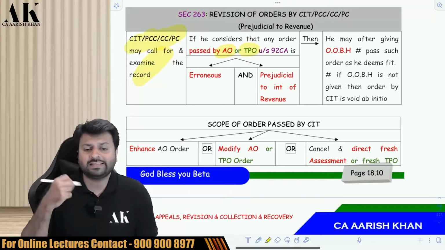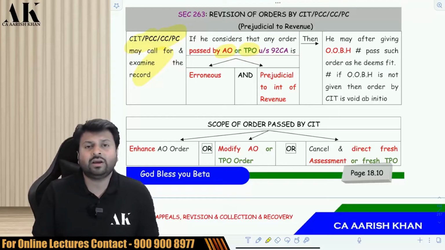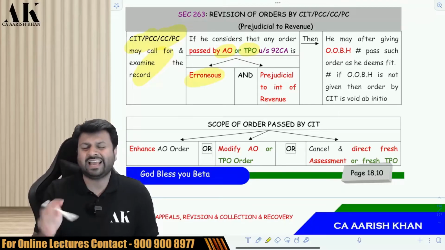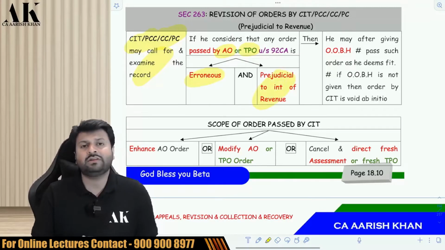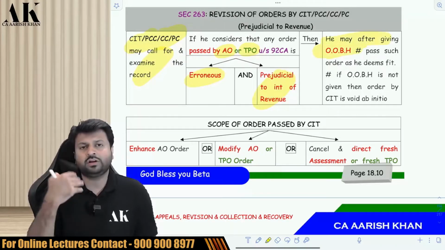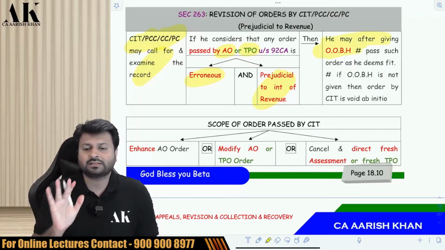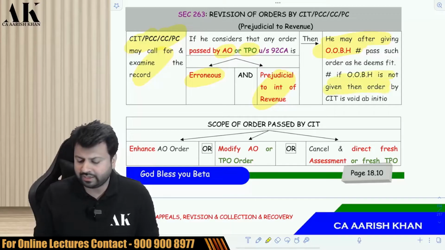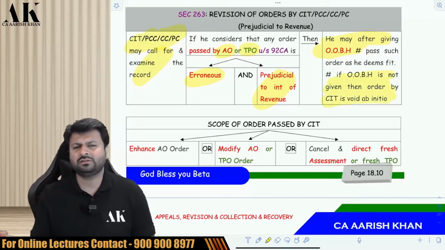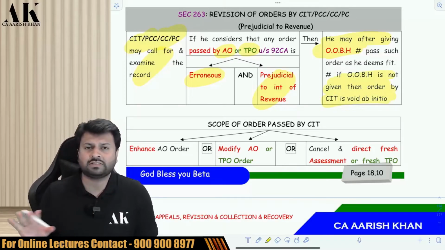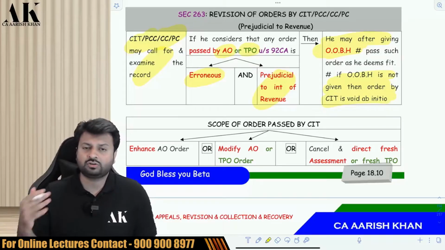So if the CIT is of the opinion that the order passed by the AO is erroneous and it is prejudicial to the interest of revenue, then the CIT will give an opportunity of being heard to the assessee and will pass such order as he deems fit. Opportunity of being heard is necessary. Is a separate show cause notice to be given to the assessee? No need to give a separate show cause notice, but opportunity of being heard should be given to the assessee.